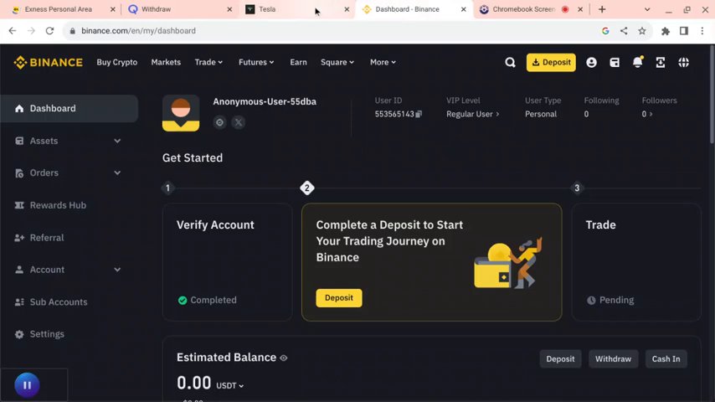I'll be using Exness, Binance, and the Tesla app. So this is how I will do it. Mostly when I'm doing my arbitrage, I don't invest any money. And this one, I always show my students, but today I want to show you.